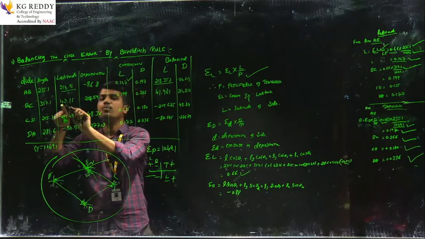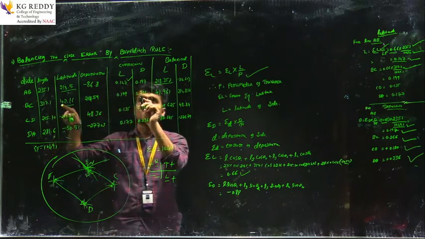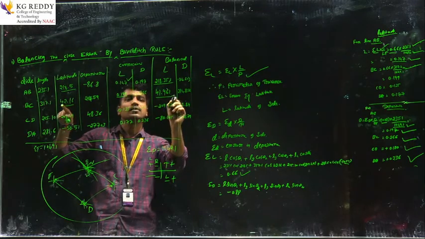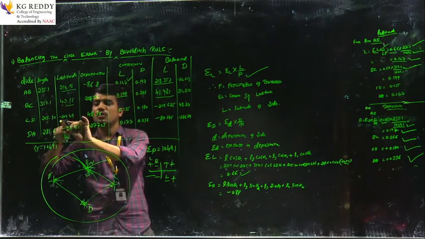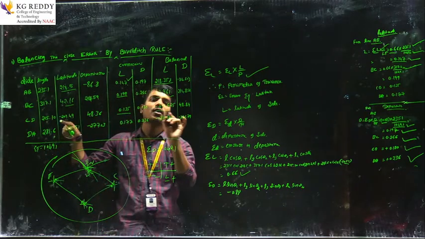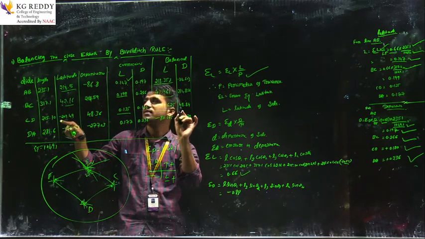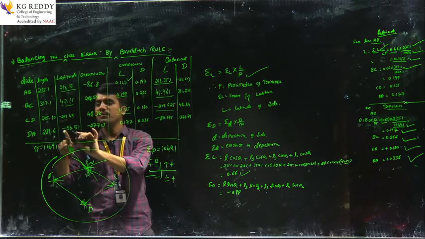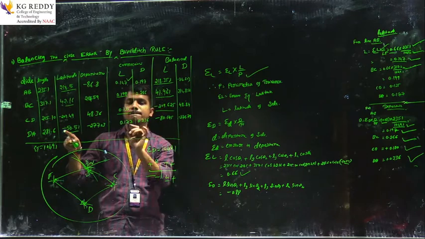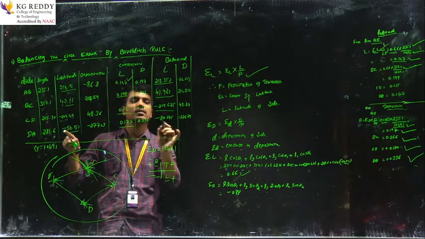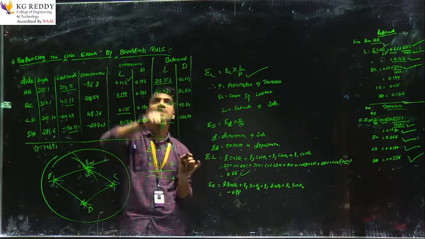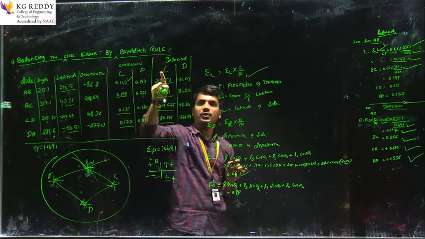Similarly, 42.16 plus 0.119 gives 41.961. Minus 209.49 plus 0.135 gives minus 209.625, and minus 50.51 plus 0.117 gives minus 80.645 as the balanced latitude of the traverse.